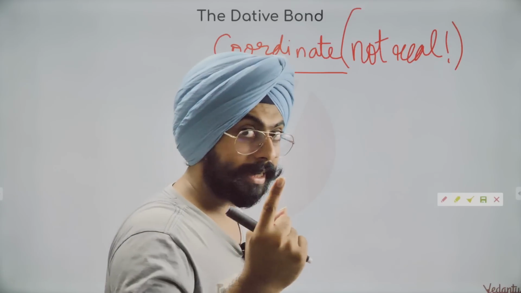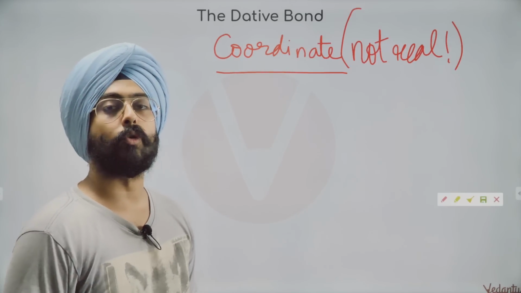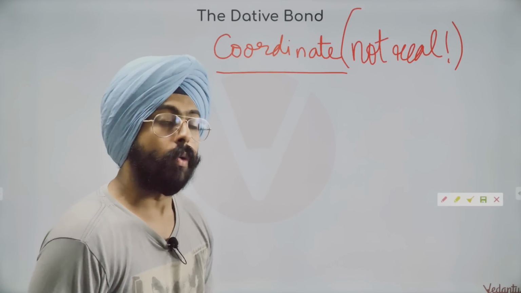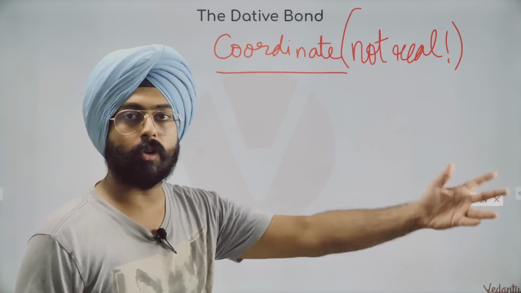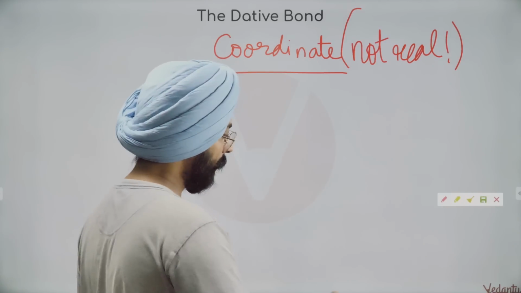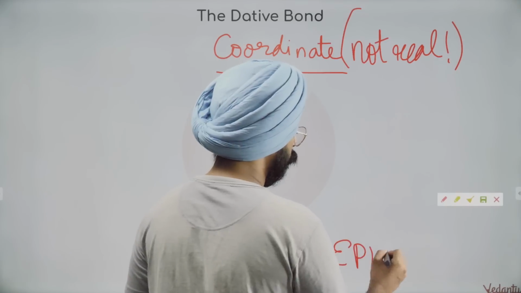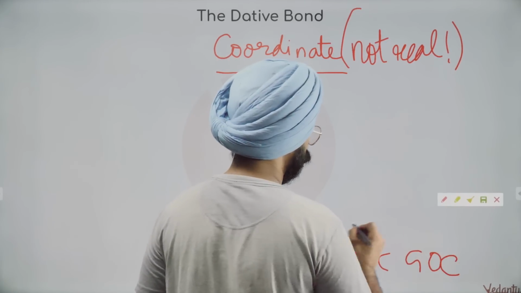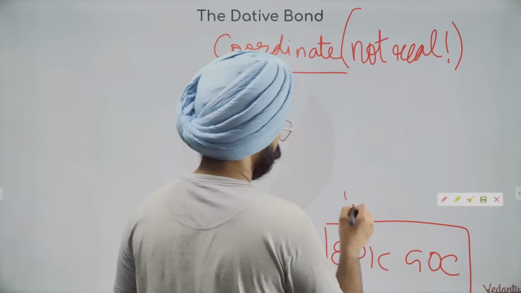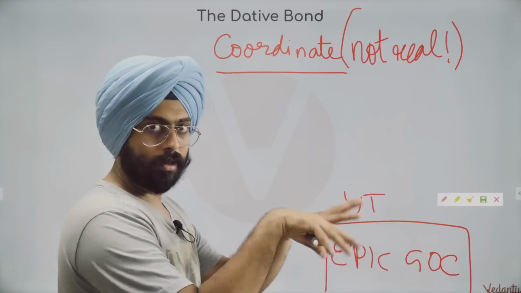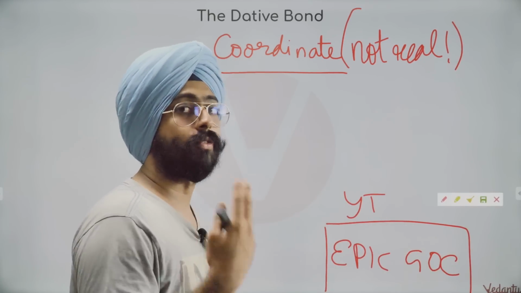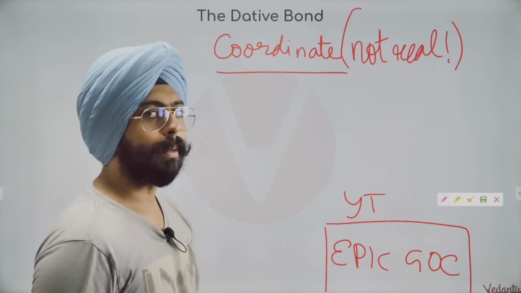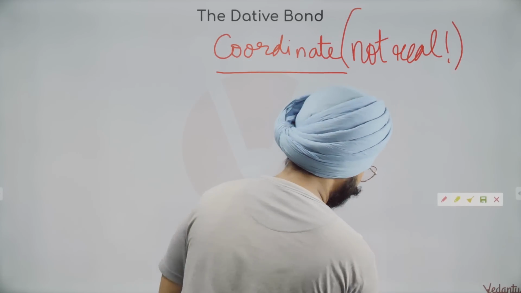What is the real thing that exists? The real thing that exists is known as resonance. We will learn that later. Most likely we learn that when we do general organic chemistry. If you want to learn general organic chemistry, you can just go on YouTube and watch this very interesting series called Epic GOC. Just search on YouTube Epic GOC. Very beautiful series. Over there you search for the classes of resonance. You'll get the idea of what I mean. We learn it later.